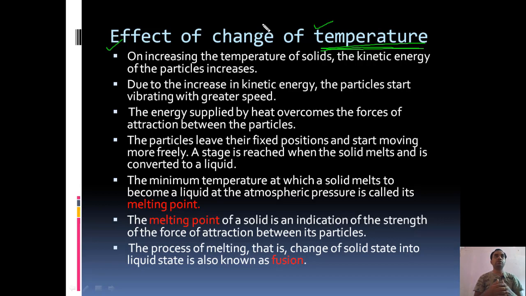You know that when you increase the temperature of ice, suppose ice is inside the freezer, when you bring the ice from the freezer and keep it outside, after some time you might have observed that it started melting. The temperature inside the refrigerator is less than the temperature outside. So when the temperature increases, ice will convert itself into water. Temperature plays a vital role while changing the state of any matter.